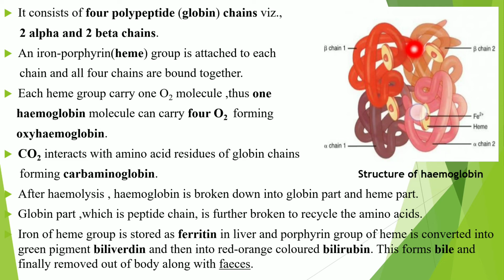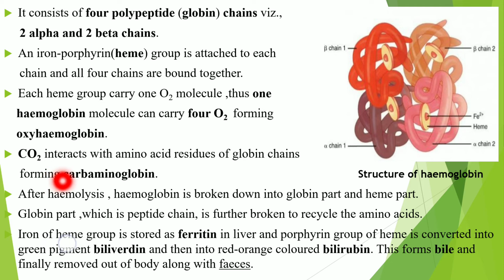So hemoglobin carries four oxygen molecules at a time, and that structure we call oxyhemoglobin. Then when there is a higher concentration of CO2, this CO2 interacts with amino acid residues of the globin chain, forming carbaminoglobin, and it also transports the carbon dioxide.